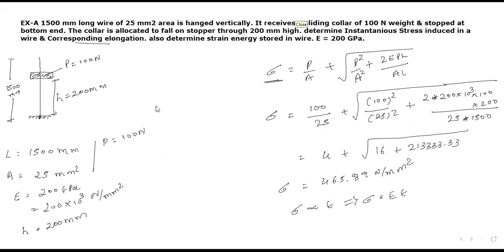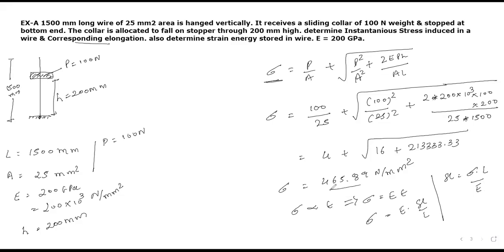Your answer is right. We have the equation of strain. Strain is not available with us, but we can form the equation: sigma equals to E into delta L by L. So with delta L as the subject, you will get sigma into L by E. Yes or no, students? Is this clear?